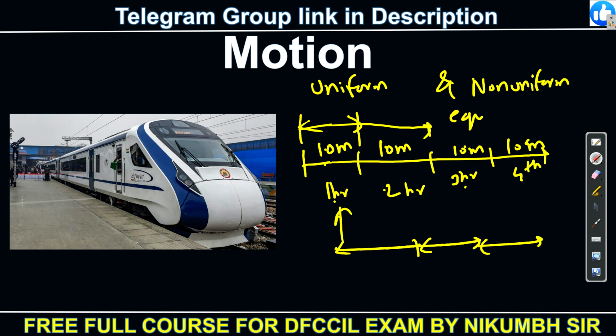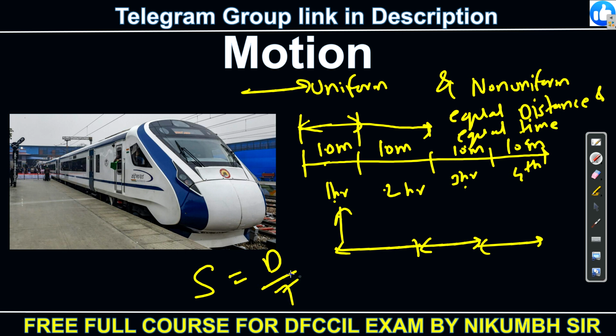So whenever there is equal distance in equal time, you can say it is uniform motion. That is the same speed, because speed is nothing but distance upon time. This we already know. You can calculate the speed also. I will take kilometers because I am taking hours. So 10 kilometers per hour, then 10 kilometers per hour, like that.